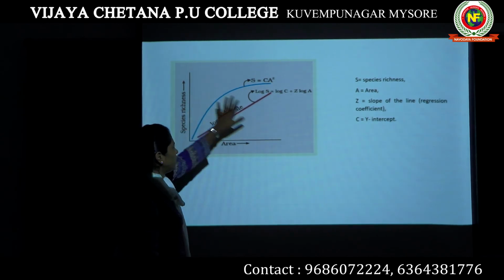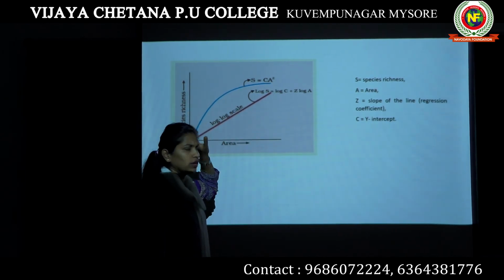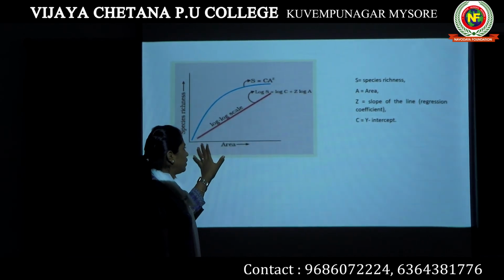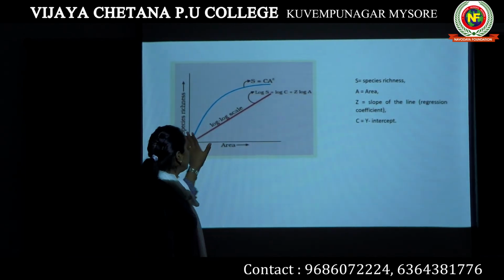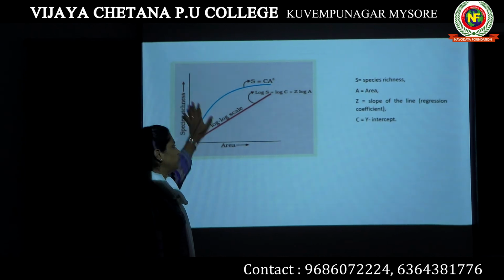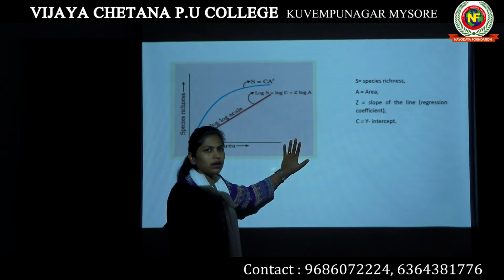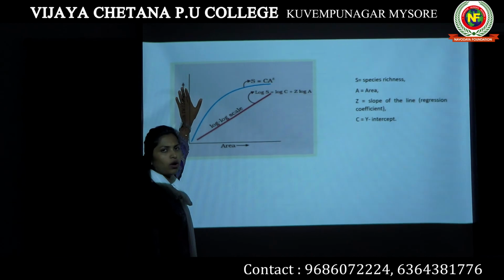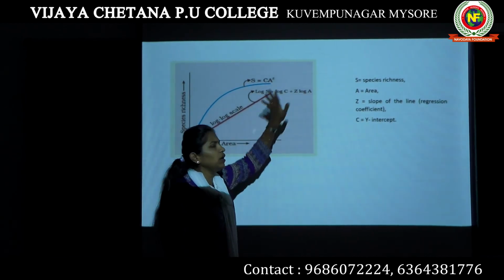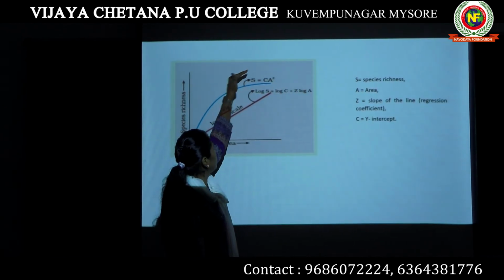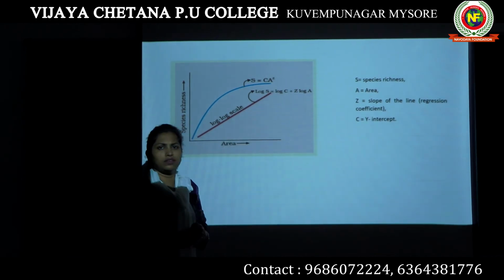So, in a simple way, if we have to represent this graph: when the area increases, the species richness increases. However, if you go further, the species richness will not increase more. It is going to be constant. See, there is no more increase. It is going to become constant.